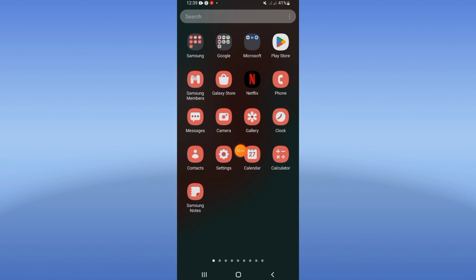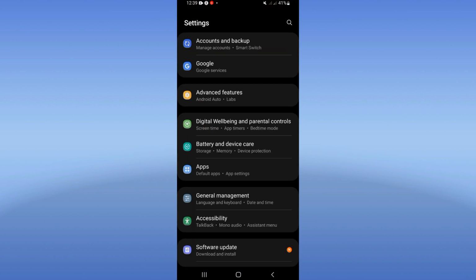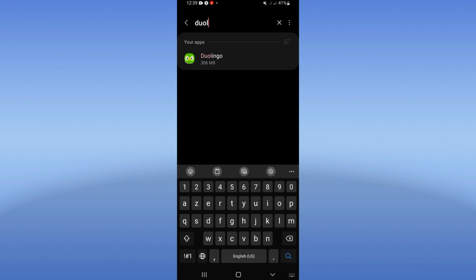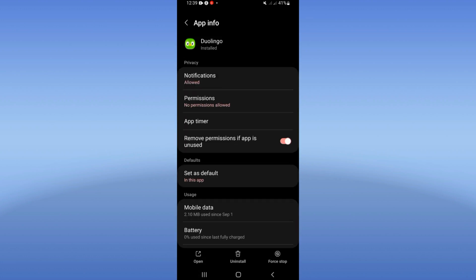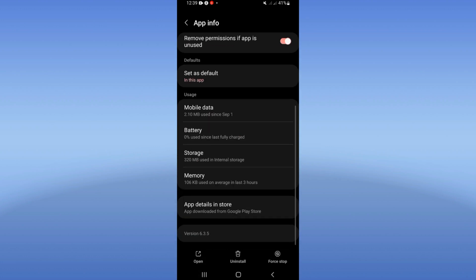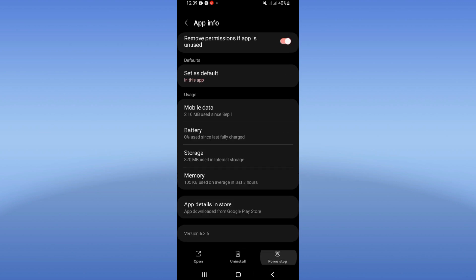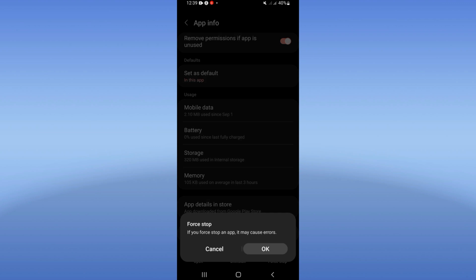Let's start. Open the settings of your device. Click next on the apps option, and right now search for Duolingo and click on Duolingo when you find it. Go guys, right now click the storage option, click clear cache right now. After that, go back, click on force stop here, click OK.